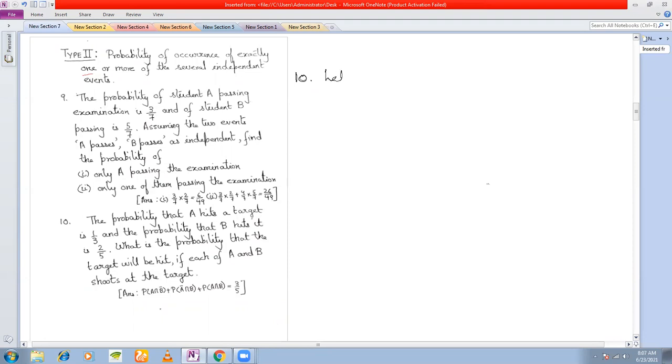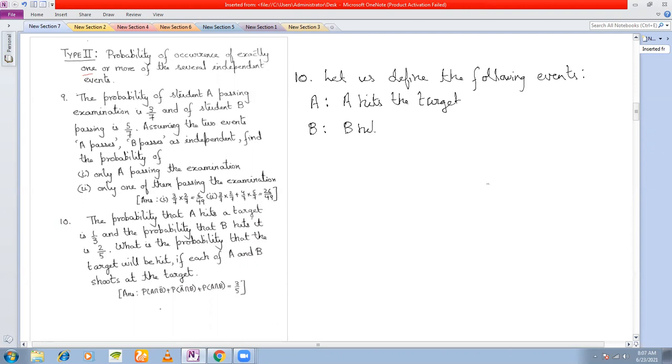Let us define these events. Let us define the event A as A hits the target. And we define the event B as B hits the target. Now the question is, find the probability that the target is hit.